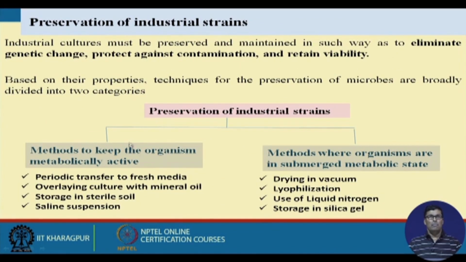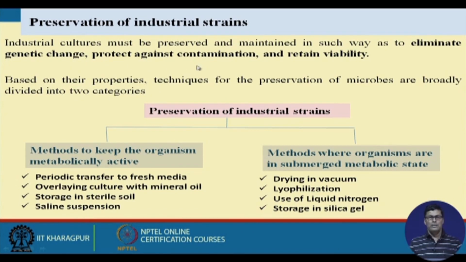Then the question comes of how to preserve the industrial strain. Industrial cultures must be preserved and maintained in such a way as to eliminate genetic changes, protect against contamination, and retain viability. This is very important. All these 3 factors have to be considered. One is that we should keep the culture in a manner so that genetic change does not take place. So you should not expose it to UV rays, other chemicals, or other adverse conditions, so that changes can take place.